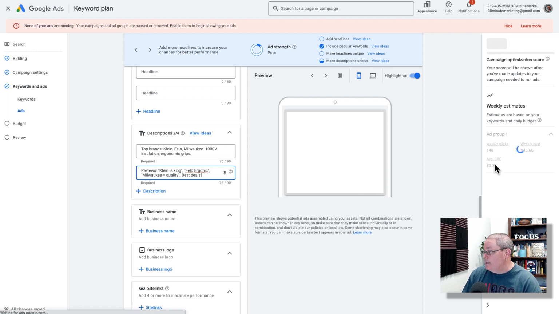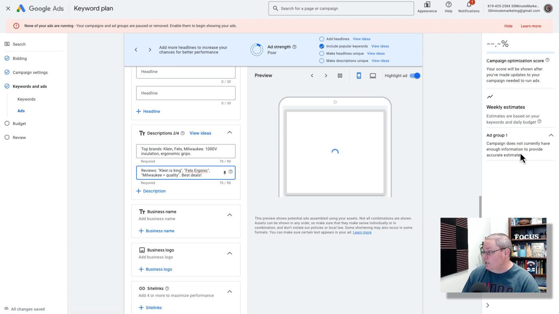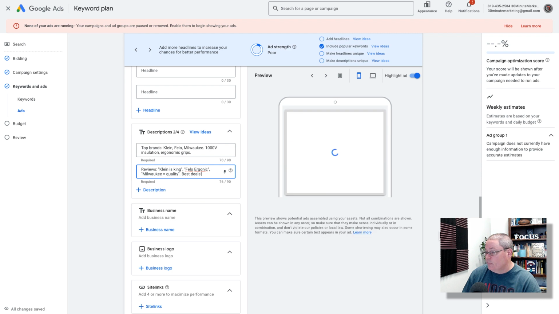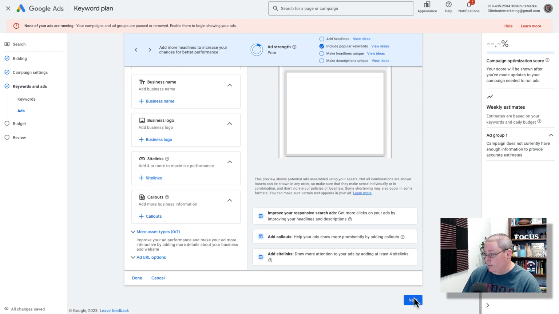And you can see here some things that are happening over here. We have weekly estimates. It's still crunching these numbers and thinking about what's going on. Campaign currently does not have information to provide accurate estimates, and that's fine. But you can also see it's trying to get us a preview of what it's going to look like, and that's what our ad's going to look like for now. So we're going to scroll down and say next, because we filled in all that information.